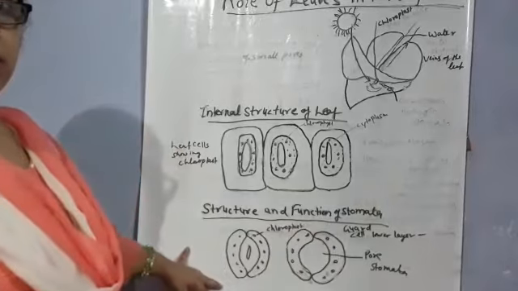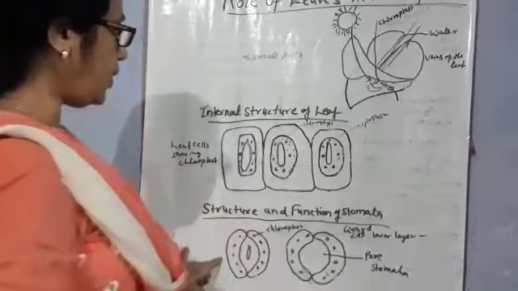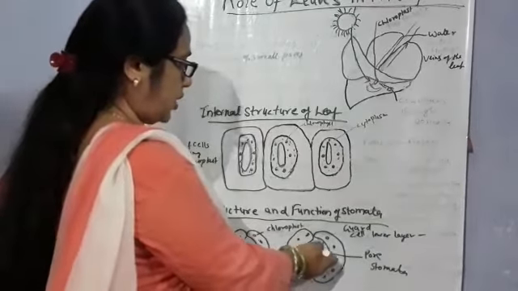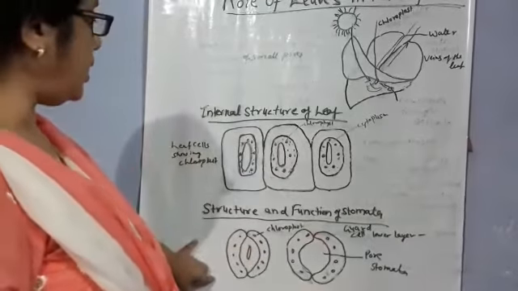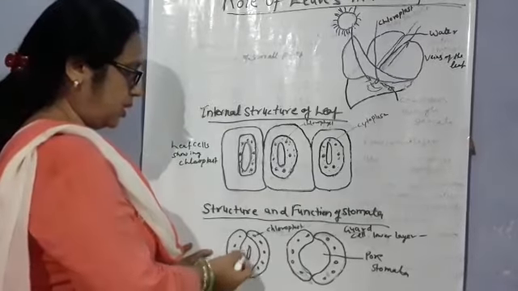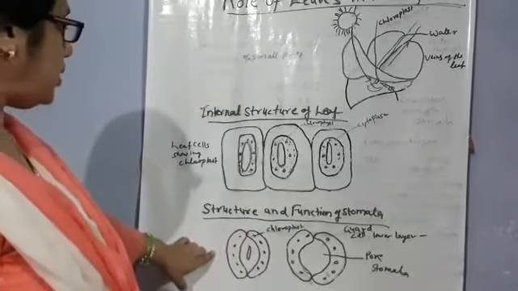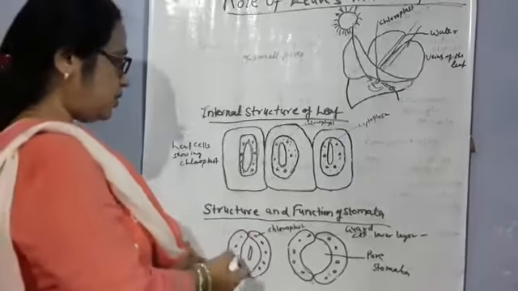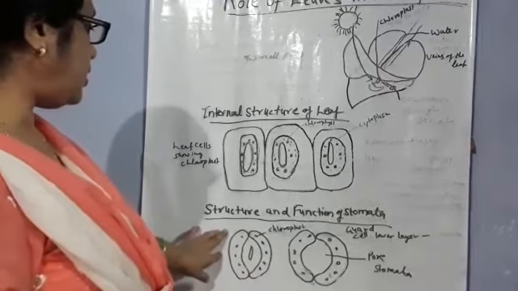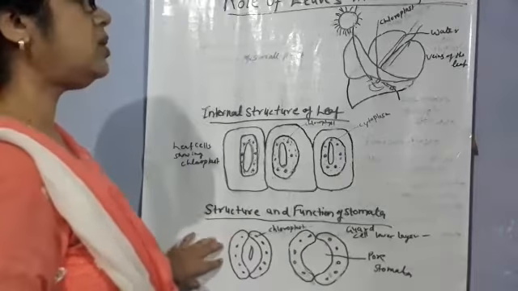for absorbing water, and when it absorbs water, photosynthesis will occur in plants, and when the water is released from the plants, then the stomata will close. At night time or in the dark there is no photosynthesis in plants, because photosynthesis takes place only in the presence of sunlight.